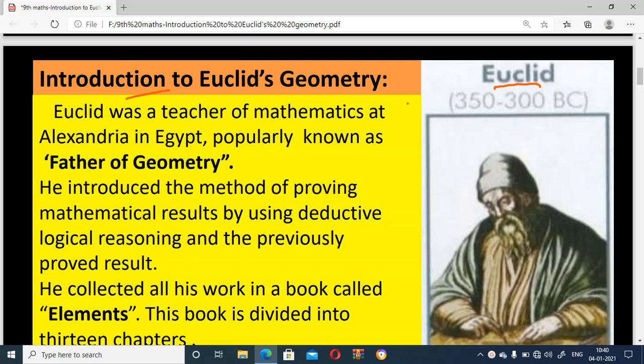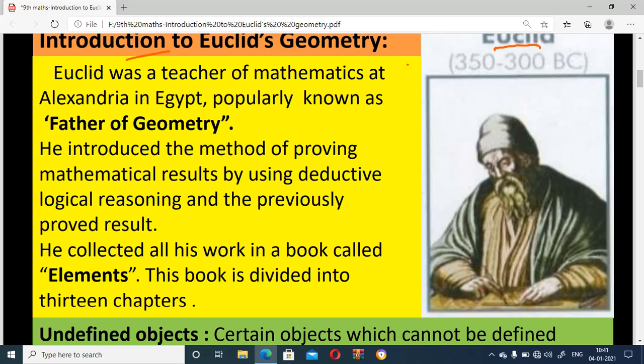He introduced the method of proving mathematical results by using deductive logical reasoning and previously proved results. He collected all his work in a book called Elements. This book is divided into 13 chapters.